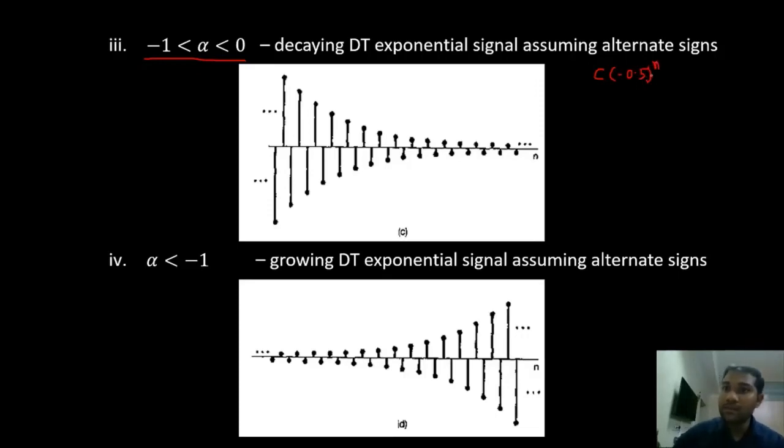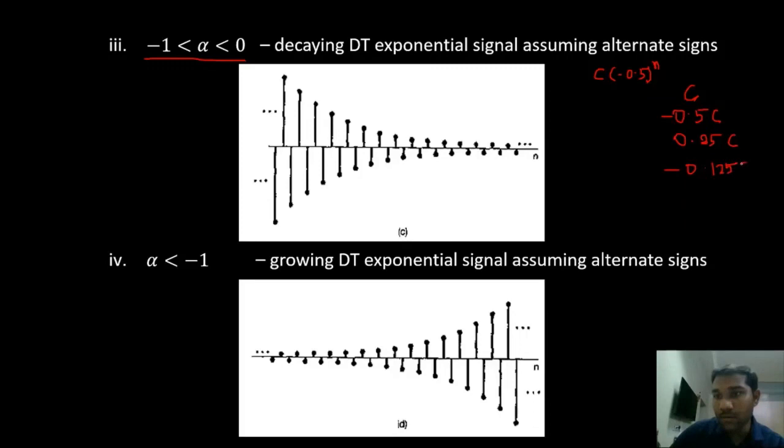When n is equal to 0, we have c. When n is equal to 1, we have negative 0.5 into c. When n is equal to 2, we have 0.25 into c. When n is equal to 3, negative 0.125 into c.